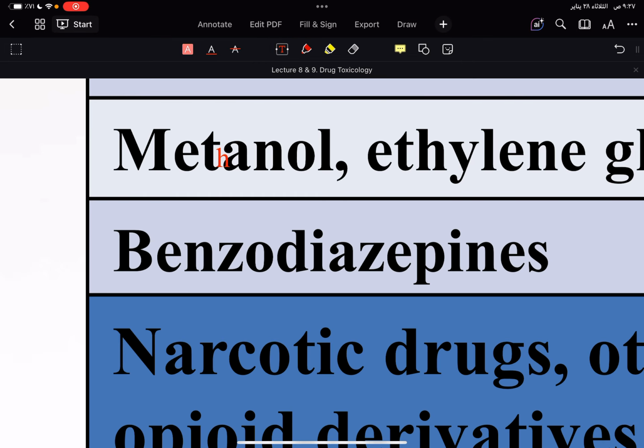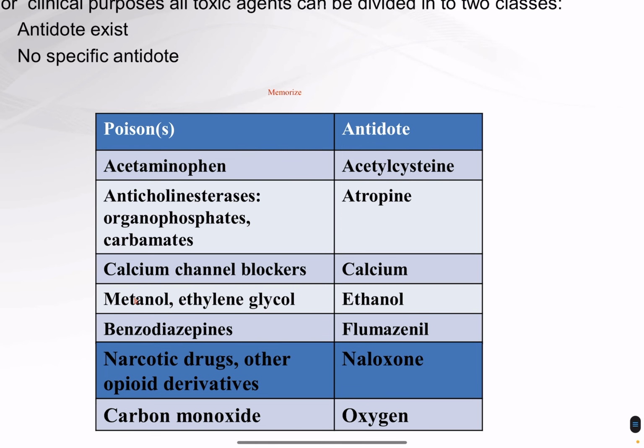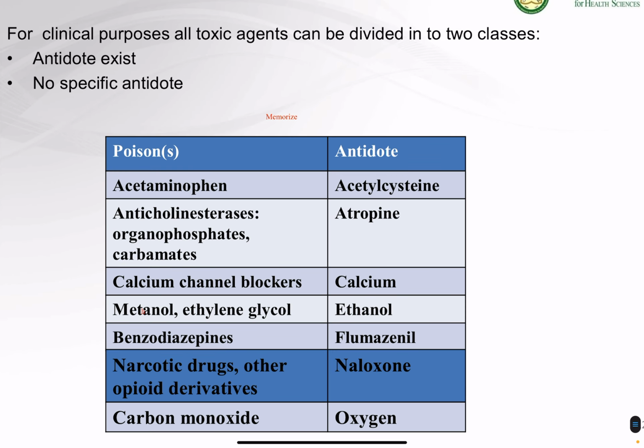If somebody takes benzodiazepines, one of the drugs which we can use in seizures also, or in epilepsy, the antidote we have available is flumazenil. Then narcotic drugs and other opioid derivatives, such as morphine, the antidote is naloxone.